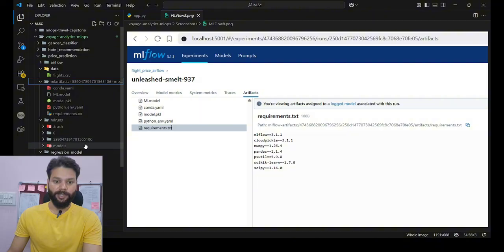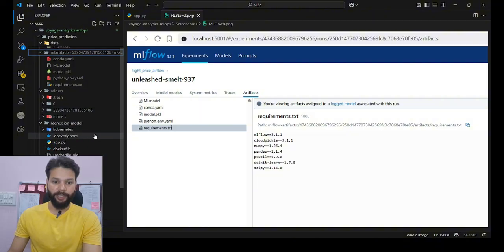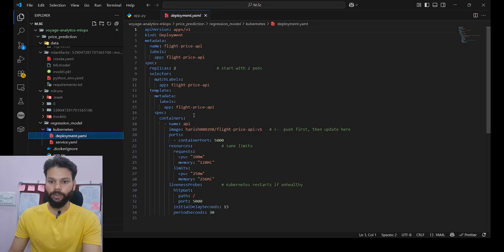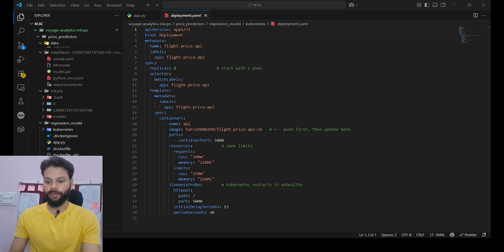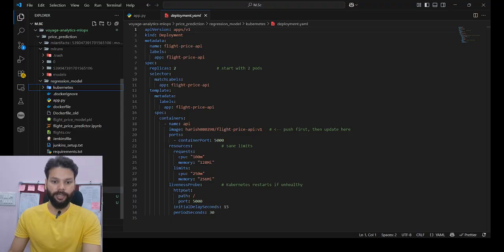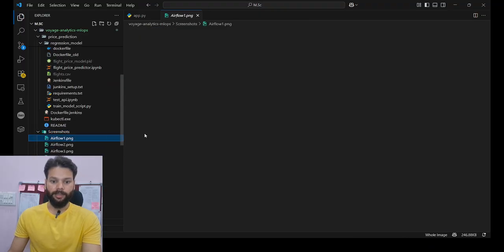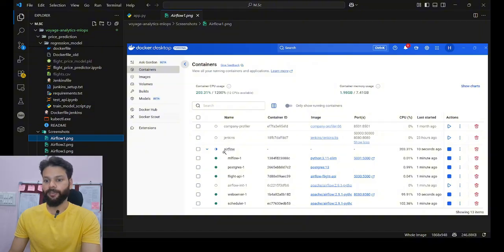Okay, so finally, we were at Kubernetes. So no, not at Kubernetes, we were at Airflow. So if I show you my Apache screen, these were the Airflow screens.